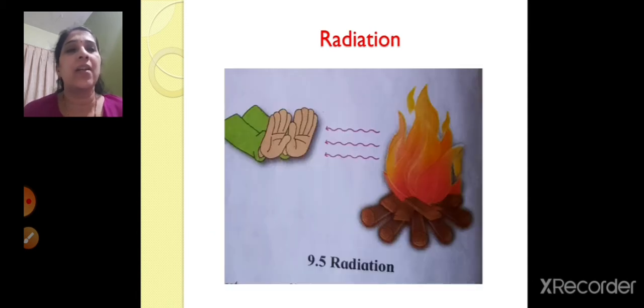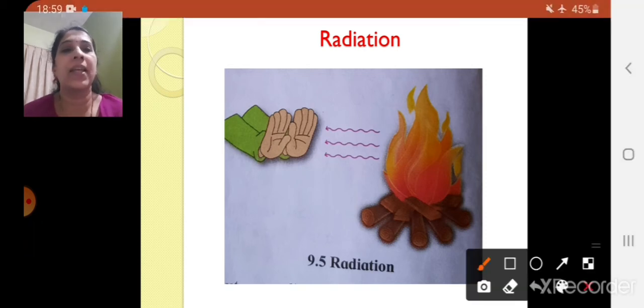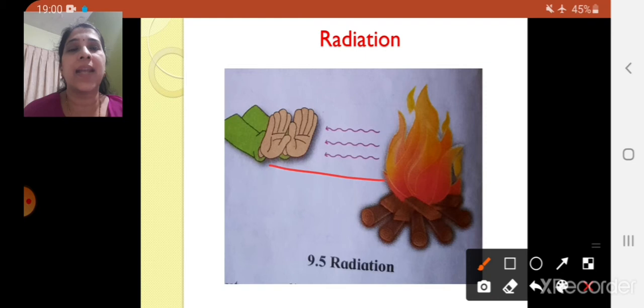So you can see over here, children, the campfire is there and a person's hand is there. So you can see the heat is directly getting transferred from this campfire to the hands, right? So what you can do, you can take a candle, light it and keep it in the upright position, and then you can hold your hands on the two sides of the lit candle at a distance away, right? And after some time you can bring your hands closer to the candle. So what do you observe? As you bring the hands closer to the candle, you will feel more heat, right?